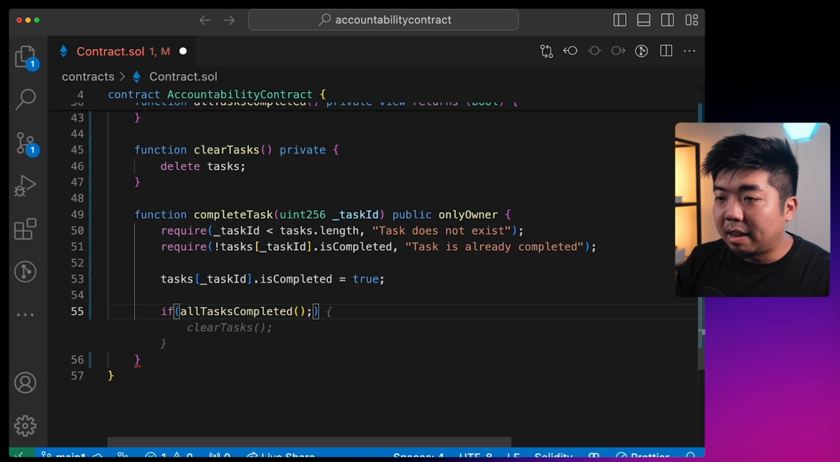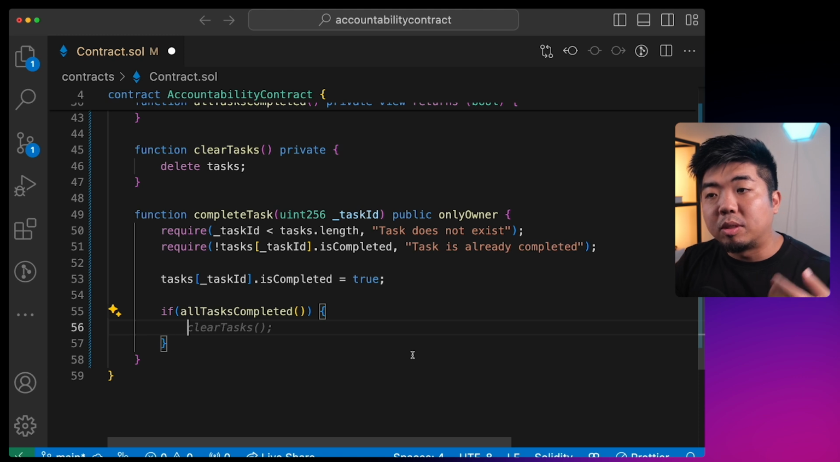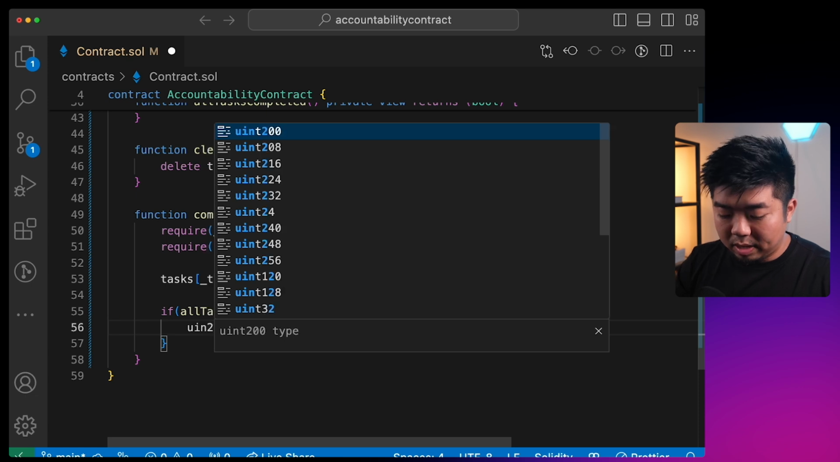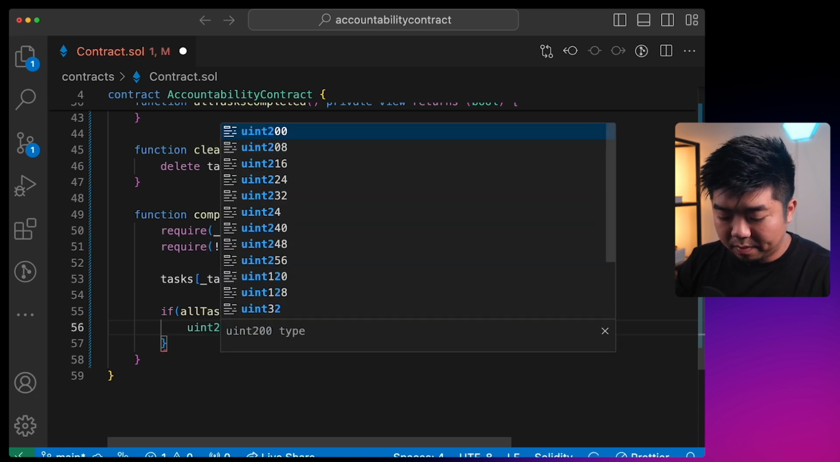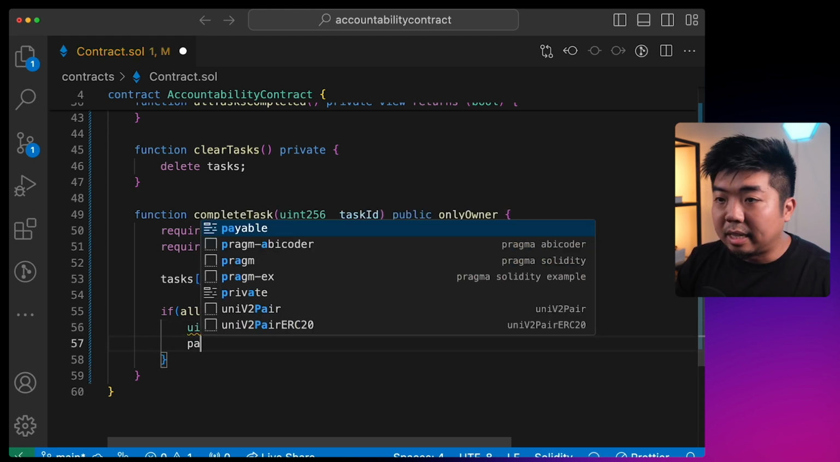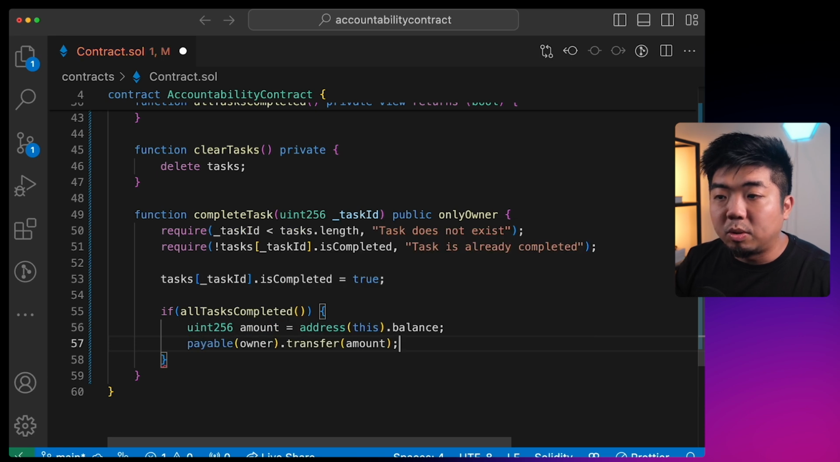all tasks have been completed. After we check off that task, then it is safe to withdraw the funds that have been locked in the contract. So we're going to say a uint256 here. Again, we're going to set this as the amount, which is going to be the balance in this contract. And we'll then set the payable to the owner and transfer that amount out.